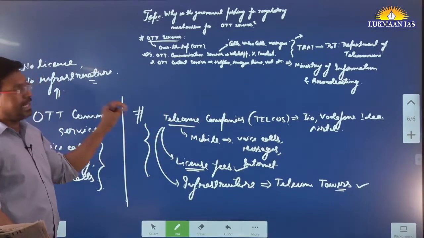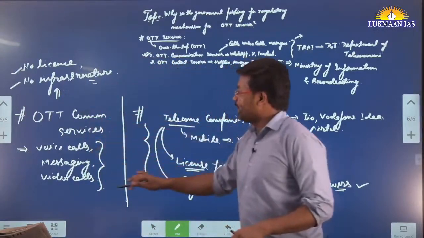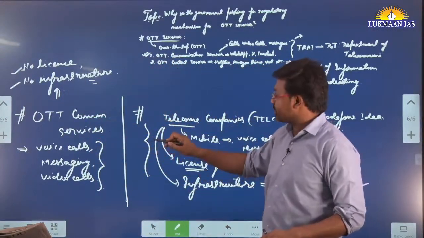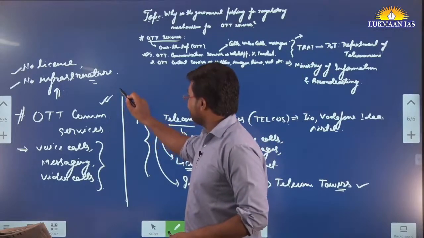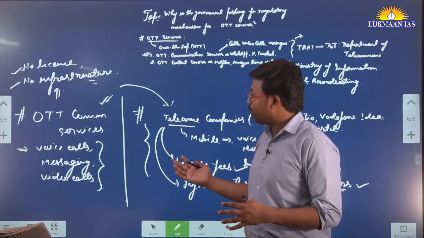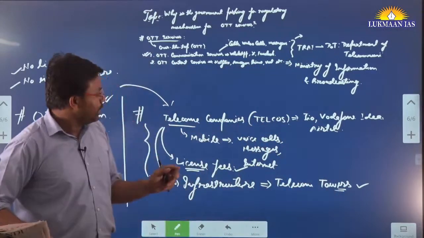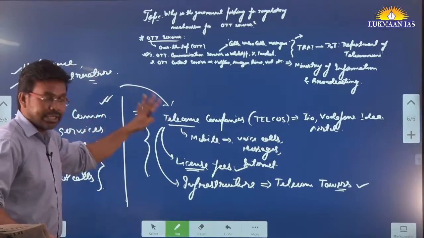That's why the telecom companies want these OTT communication service platforms to share the revenues with the telecom companies. So this is one of the issues. They want them to share the revenue.